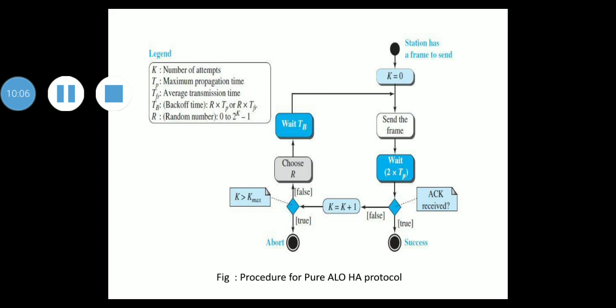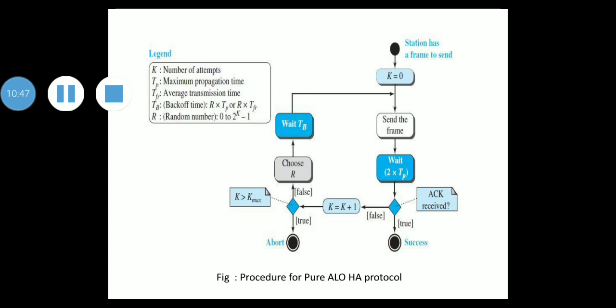So you can see the station has a frame to send, k equal to 0, send the frame, wait 2 times TP, where TP is the maximum propagation time. Is acknowledgement received? Yes, success. If the acknowledgement is not received, k gets incremented by 1. If k is greater than Kmax, then abort and stop. If k is less than Kmax, then choose R, wait TB, and send the frame again. In this procedure, k stands for the number of attempts, TP is the maximum propagation time, TFR is the average transmission time, and TB is the backoff time.